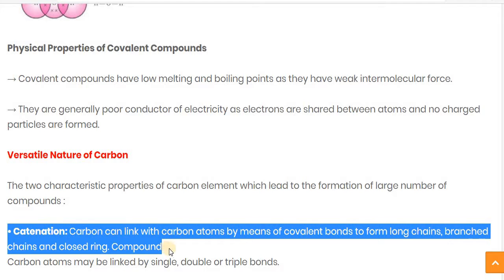Carbon can link with a carbon atom by means of a covalent bond to form a long chain, branched chain and closed ring compound.